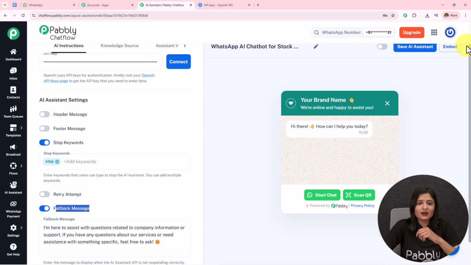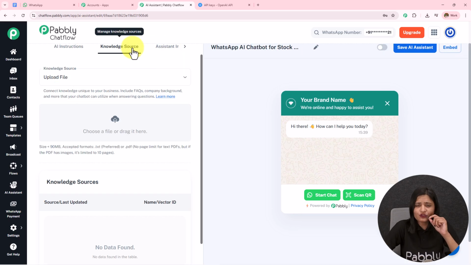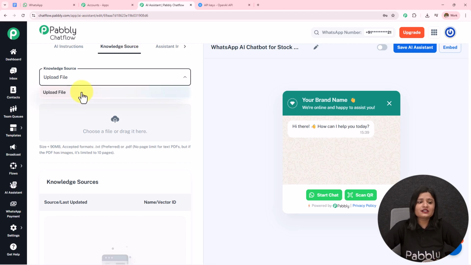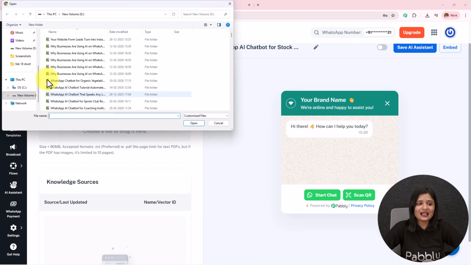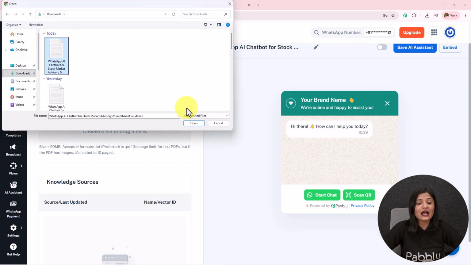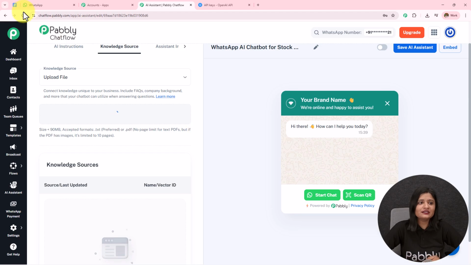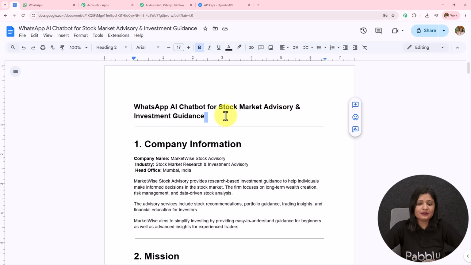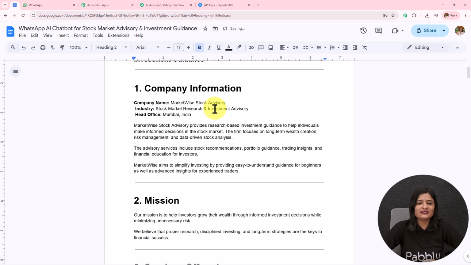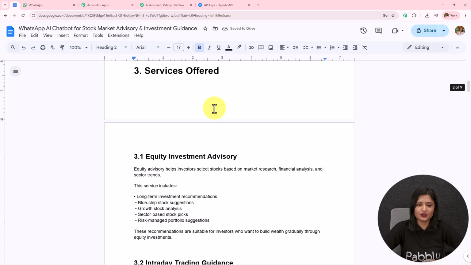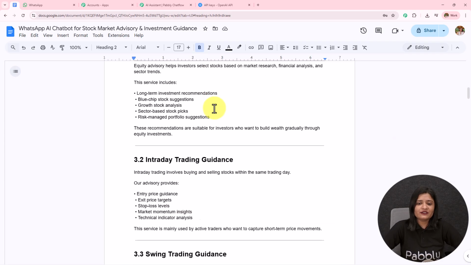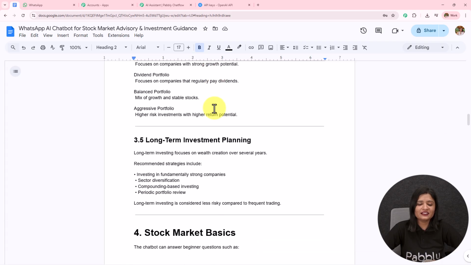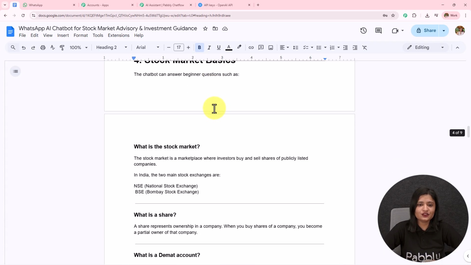Moving on to the next part, which is this knowledge source, the most important part of creating this AI agent. Over here I'm going to select the knowledge source as upload file. I'm going to click on this cloud, and then select the file which I have already downloaded. If I open this in my Google document, this is the document which I have created. WhatsApp AI chatbot for stock market advisory and investment guidance, company information, mission, services offered, equity investment advisory, intraday trading guidance, swing trading guidance, portfolio management guidance, long-term investment planning, stock market basics.